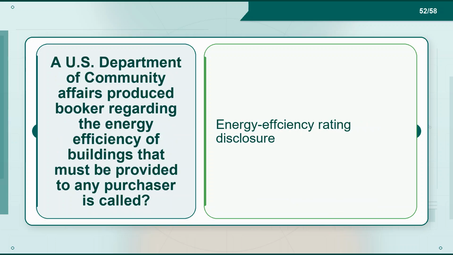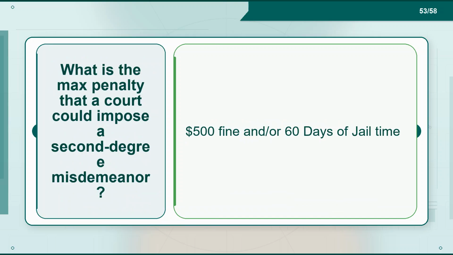Flashcard 52. Term: a booklet produced by the U.S. Department of Community Affairs regarding the energy efficiency of buildings that must be provided to any purchaser is called what? Definition: energy efficiency rating disclosure. Flashcard 53. Term: what is the max penalty that a court could impose for a second-degree misdemeanor? Definition: $500 fine and/or 60 days of jail time.